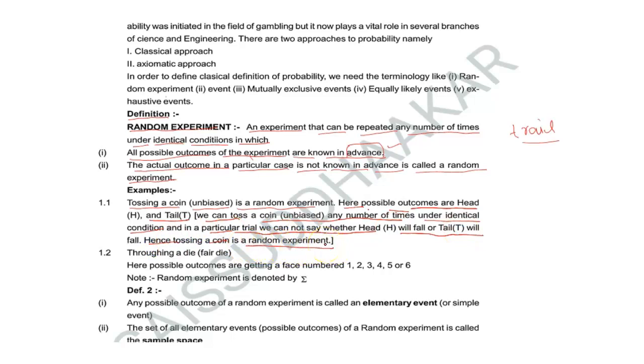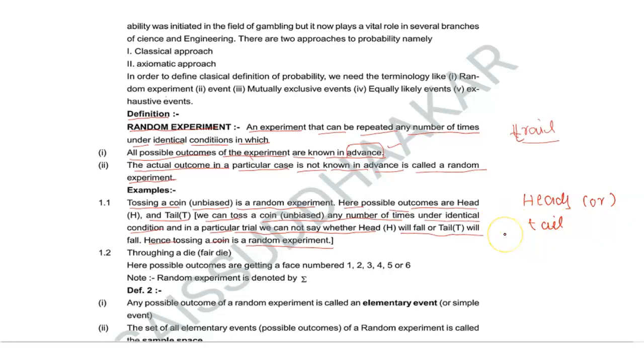When we are tossing an unbiased coin, we don't know whether it will be heads or tails.